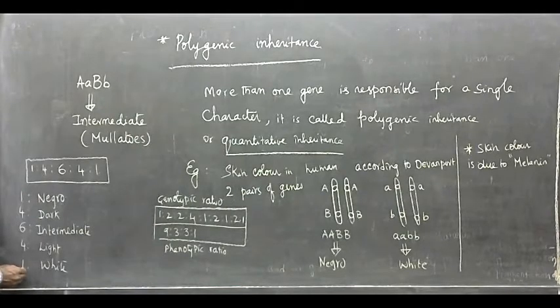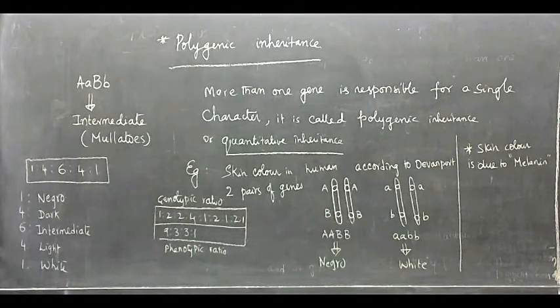And 1 is perfectly white, and 6 individuals are found to be intermediate between dark colored and light colored person, both phenotypically and genotypically. Therefore, the polygenic inheritance